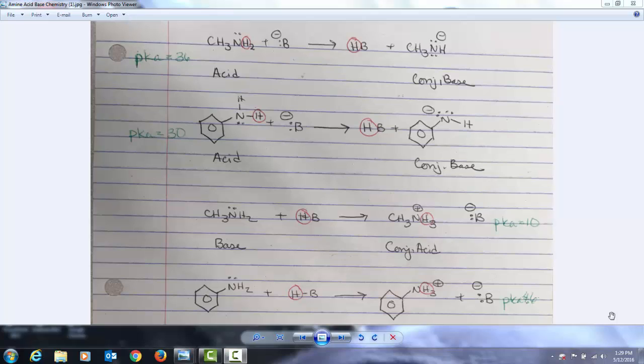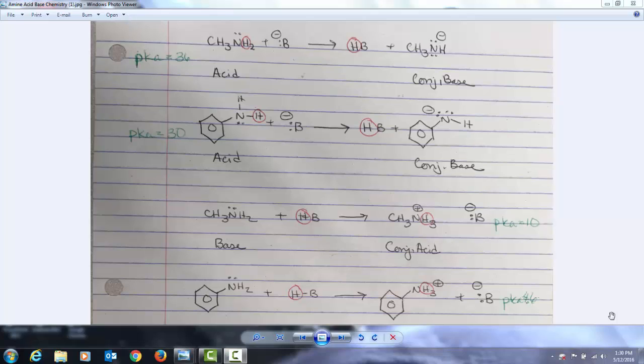Today I want to talk about the acid-base chemistry of amines, both alkyl amines and aryl amines. And I also want to talk about the acid-base chemistry of alkyl alcohols and phenols, since there is usually a lot of confusion for students in relation to terminology and when they should be looking at the basic character of an amine or a conjugate acid, conjugate base chemistry.